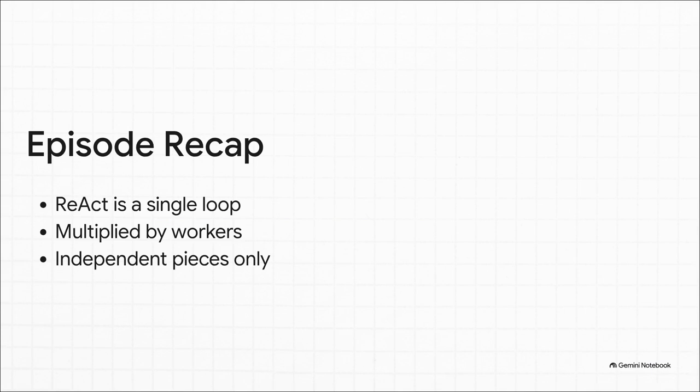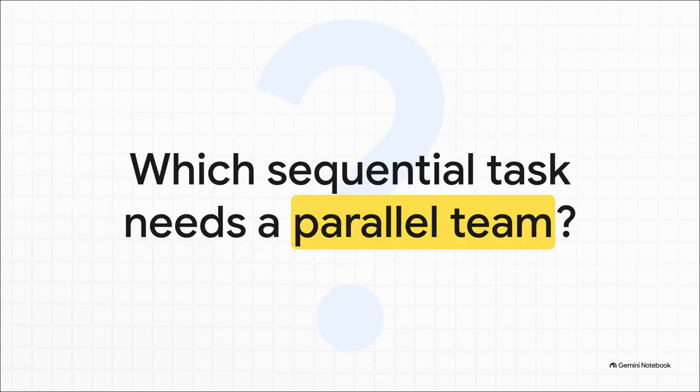Remember, the ReAct loop is still your foundational building block. The coordinator worker pattern simply takes that loop and multiplies it across a delegated team. Stick to genuinely independent pieces of work, and you are going to get significantly faster, cleaner, and way more focused reasoning. So I'm going to leave you with this to chew on for your next build. Take a hard look at your current AI pipelines. Which of your slow, bloated, sequential tasks is actually just begging to be managed by a parallel team? Find those bottlenecks, bring in a coordinator, and watch your app's performance absolutely soar.